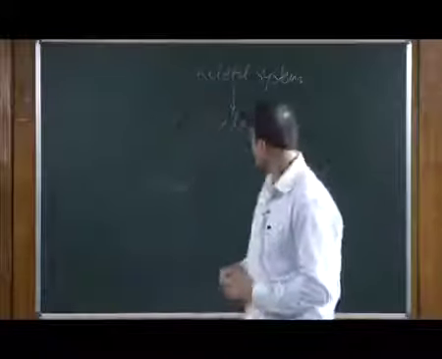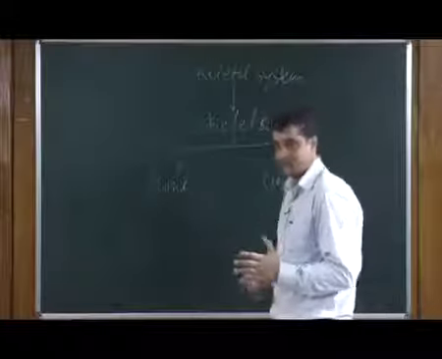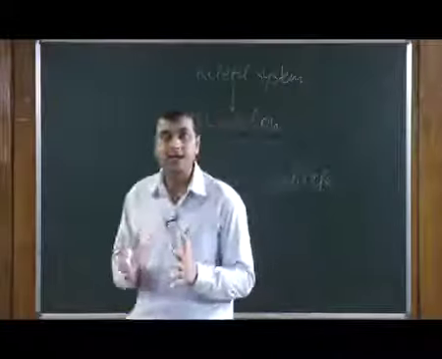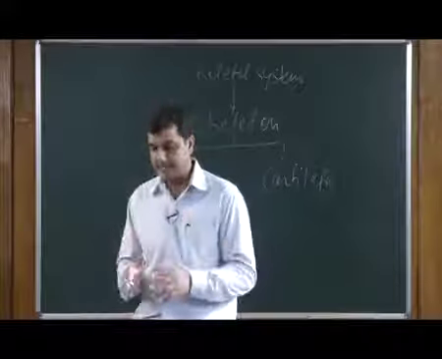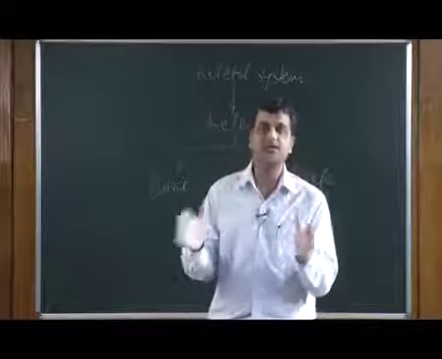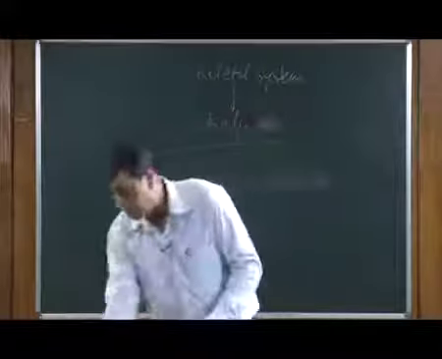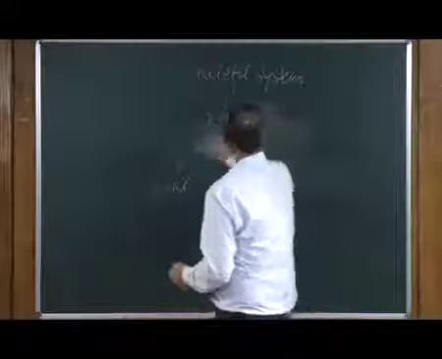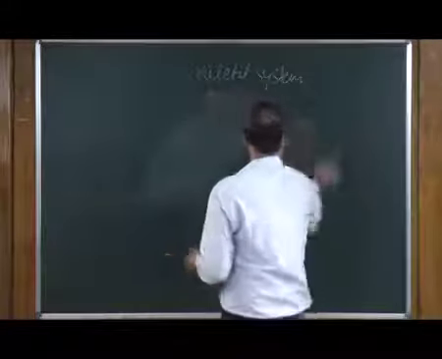Now, the whole skeletal system of the human body is divided into two parts. Mainly there are two principal components of this skeleton system. Let us see what is there in the skeleton system.